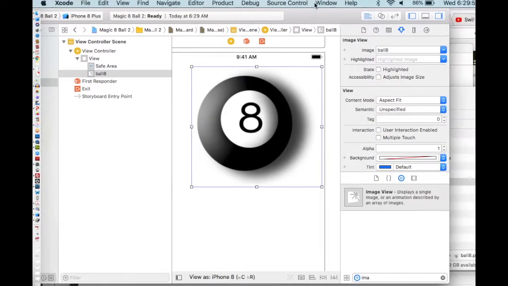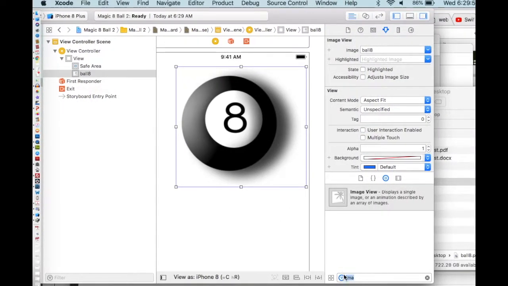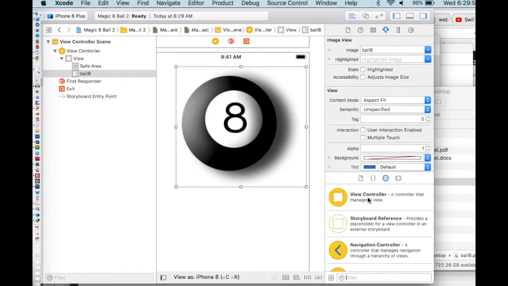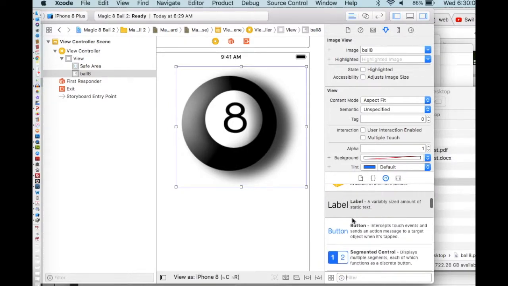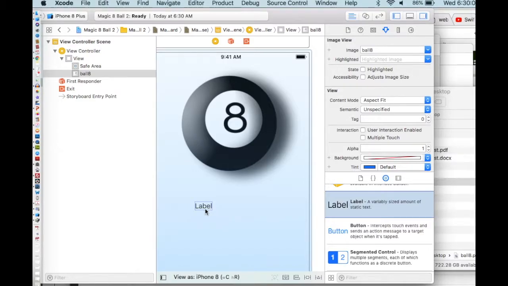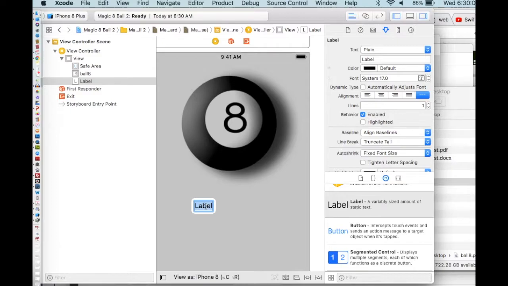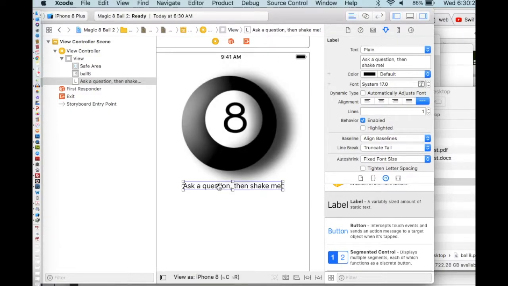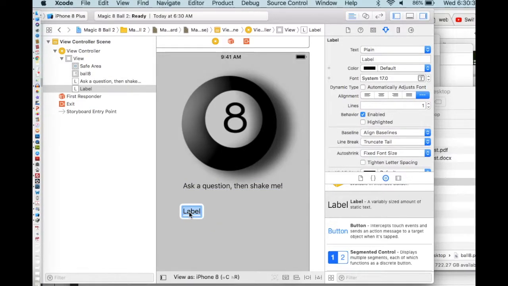Then I'm going to need a couple of labels. Down here, I can just go label, like that, or I could scroll right through everything until I find a label. There's one. I'm going to need a label. This one is going to tell you to ask a question and then shake. I want to put a label for the response. I can just drag that on, or I can copy this. This is going to be my response.